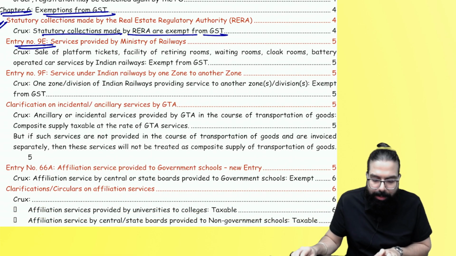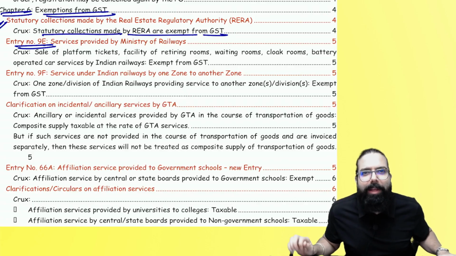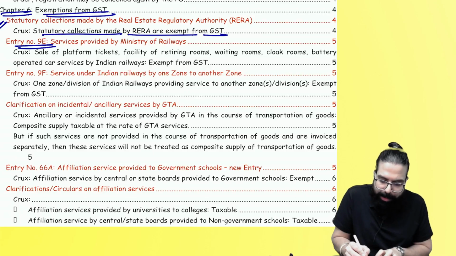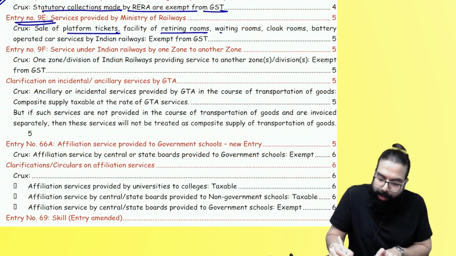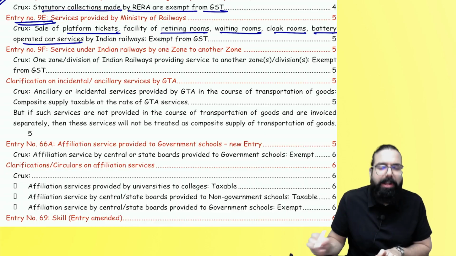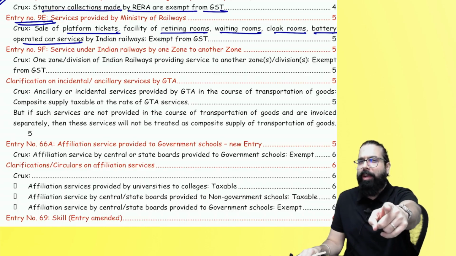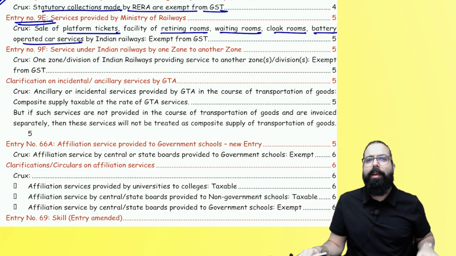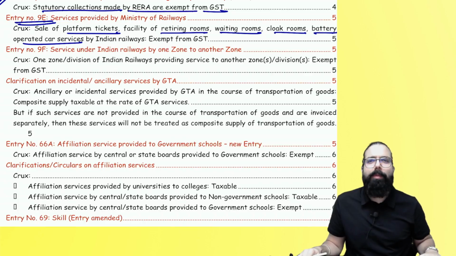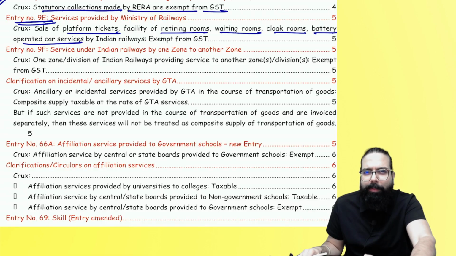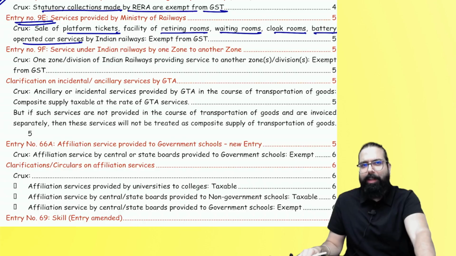Then entry number 9E, Ministry of Railway, Indian Railways, if it is collecting money by selling platform tickets, okay, platform ticket, retiring room, waiting room, cloak room, battery operated car services when they are provided. See, all services of Indian Railways are under forward charge. But if Indian Railways is selling cloak room services, retiring room services, battery operated car service, remember it is under exemption. All other services of Indian Railways are forward charge, but this service is exempt.